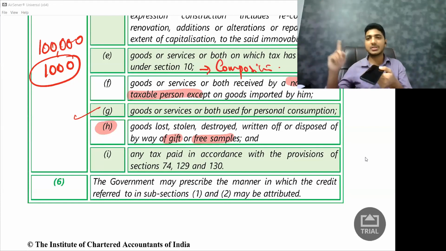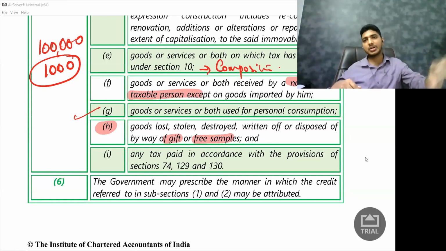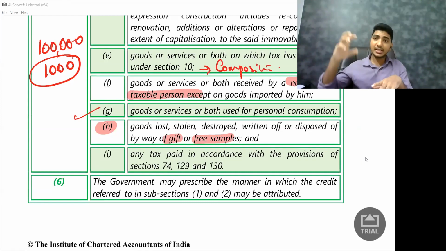Whatever the GST I paid when I purchased, I'll not get the credit because I am not collecting any money from my customer. So if I'm giving it by way of gift or by way of free samples, normally in the medical and pharmacy industry, this happens. Let us say there is one company which purchased tablets, but to introduce these particular tablets, I will go on giving them as free samples to the doctors. So I'll not get the credit which I paid at the time of purchase.